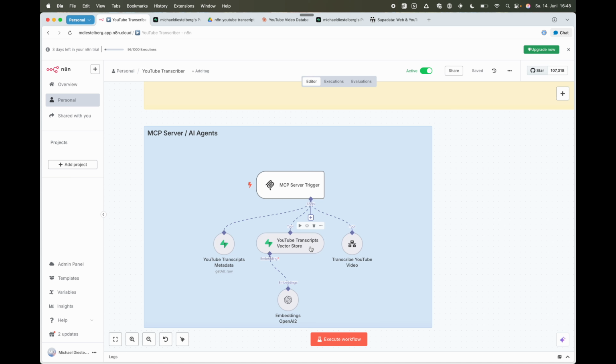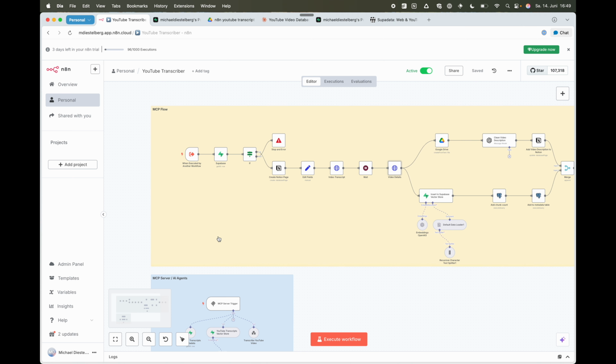So if you have a specific search term, it will find the most relevant vectors, return them, and answer your questions based on that. And it has access to a metadata table in my Supabase database that I'm going to use for this, which includes an overview of all the videos that are already in the database. This allows you to ask questions like what kind of videos already exist, and it helps it to figure out what kind of information it can use to look up specific videos or topics in the transcript data store.